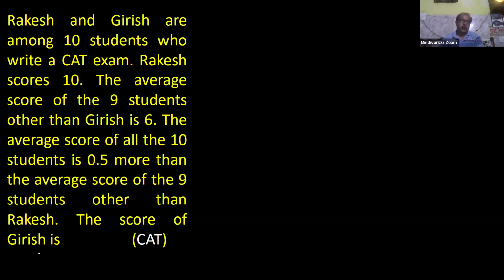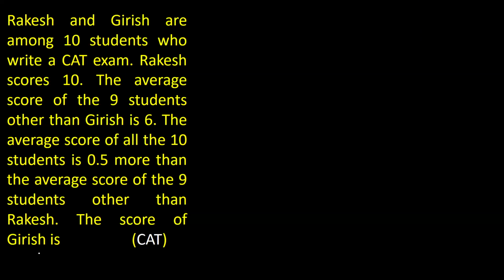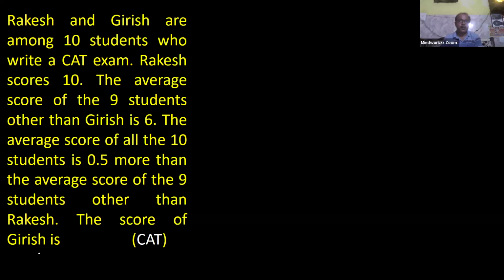Very good question. Rakesh and Girish are among 10 students who write the CAT exam. Rakesh scored 10. The average score of 9 students other than Girish is 6. And the average score of all the 10 students is 0.5 more than the average score of 9 students other than Rakesh. So the score of Girish is? You have 2 minutes to solve this question. After 2 minutes, I will discuss. Time starts now.